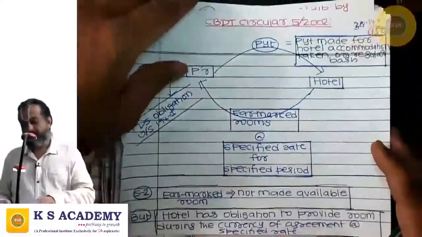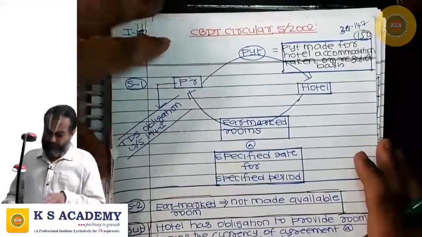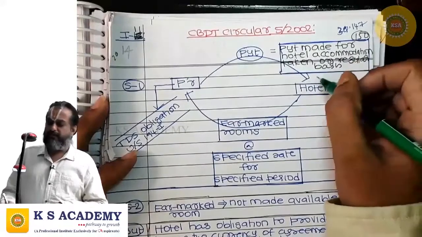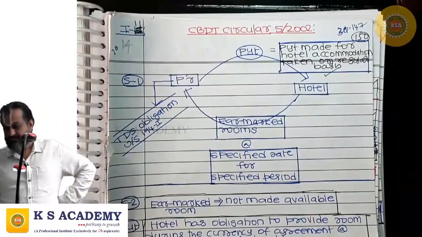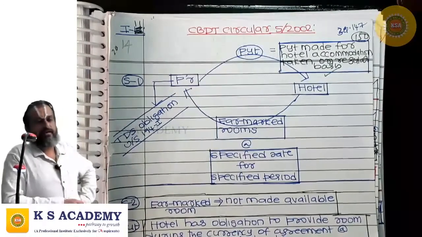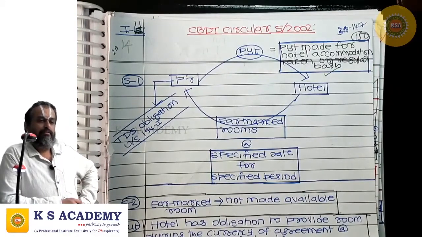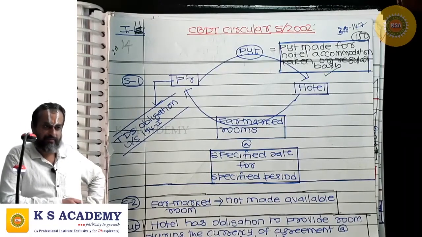Next is CBDT Circular 5/2002. Where payment is made for hotel accommodation taken on a regular basis, then that becomes rent. On that there is a TDS obligation under 194I.